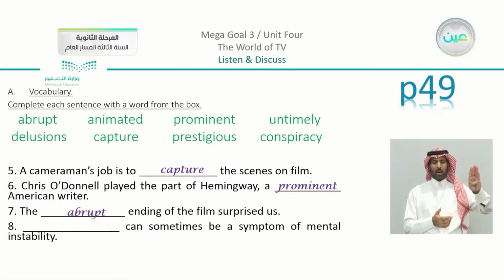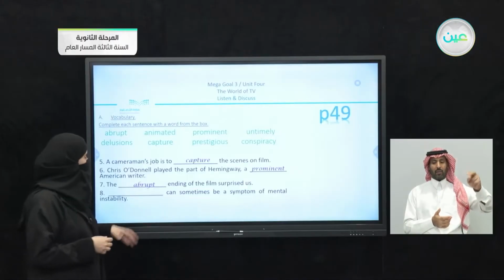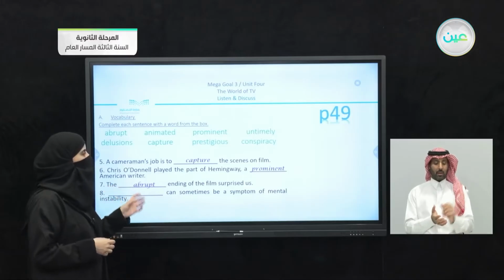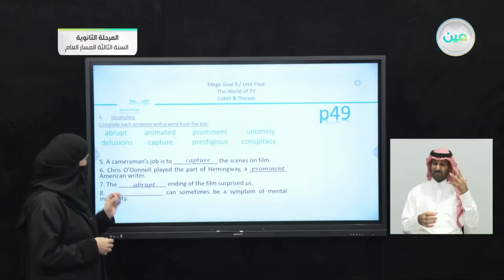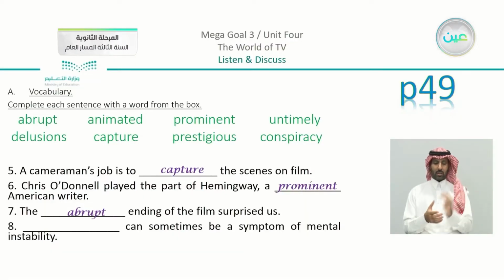Leading us to the last sentence, blank can sometimes be a symptom of mental instability. This word is delusions. And don't forget that delusions is going to have a capital D since we are writing at the very beginning of the sentence. So this is the homework that we have.